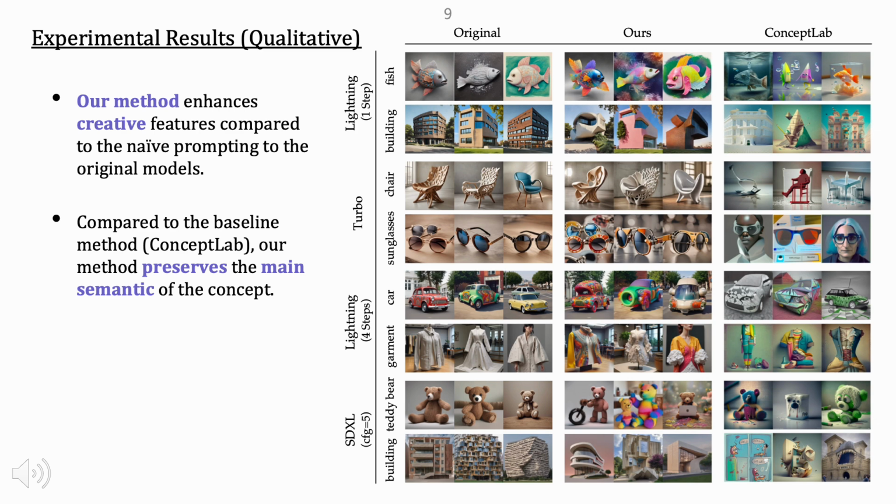While ConceptLab performs well when the prompt involves higher level categories like pets or furniture, we found that it sometimes struggles with fine-grained categories such as chairs or cars, often producing images that deviate from the core semantics of the target objects.